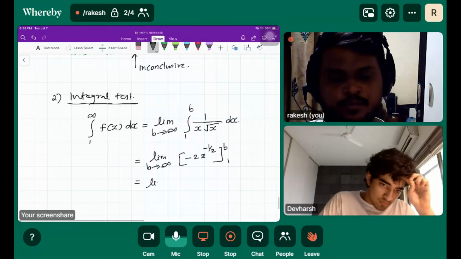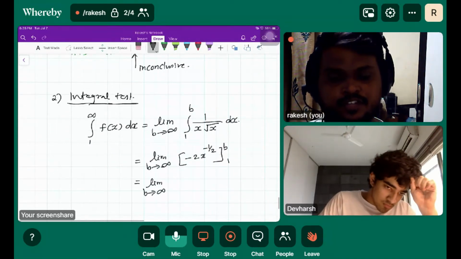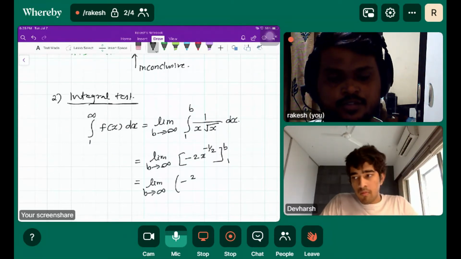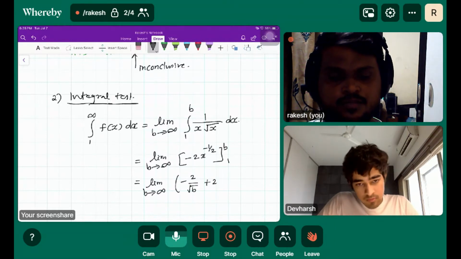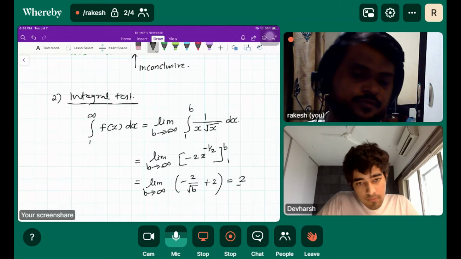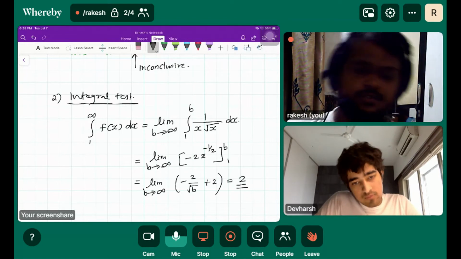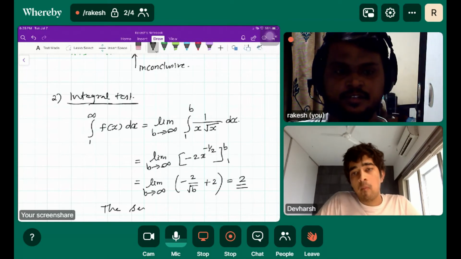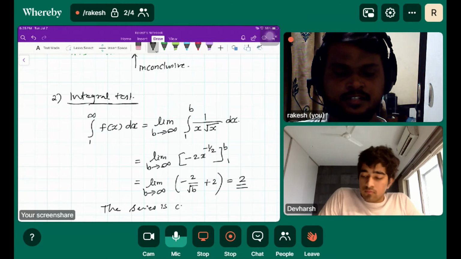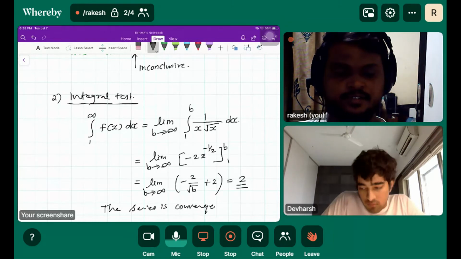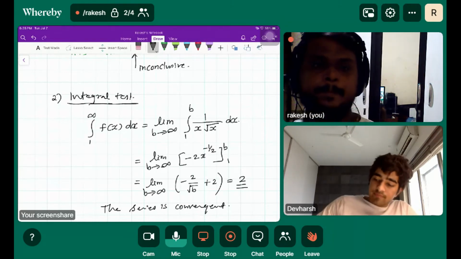So limit b tends to infinity of minus 2 over root b plus 2. So the limit is 2. Therefore the series is convergent.